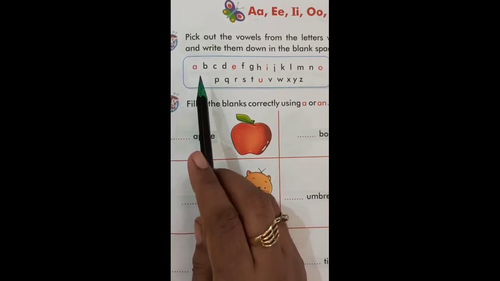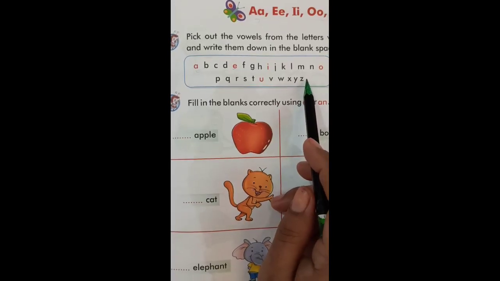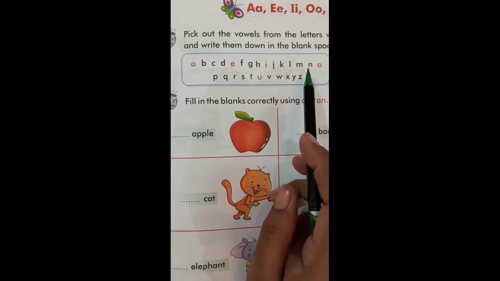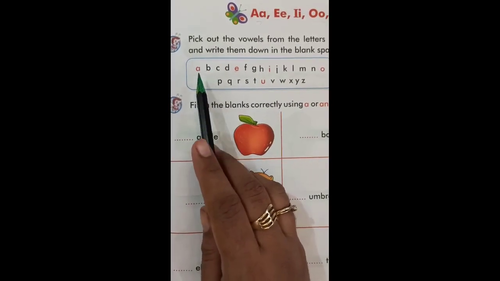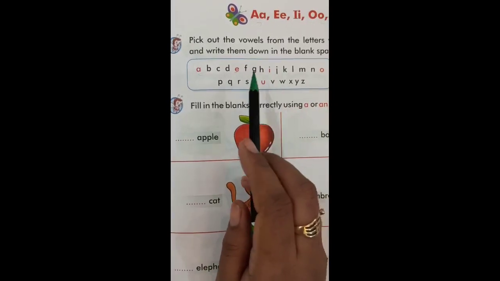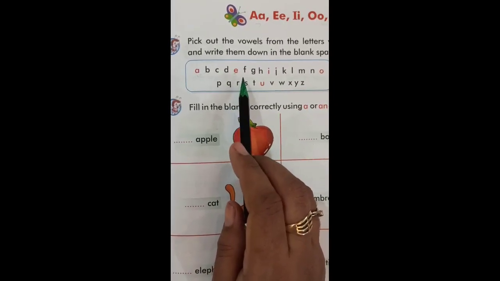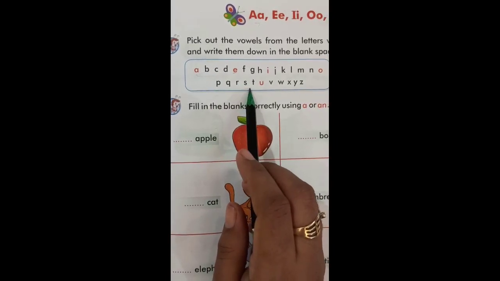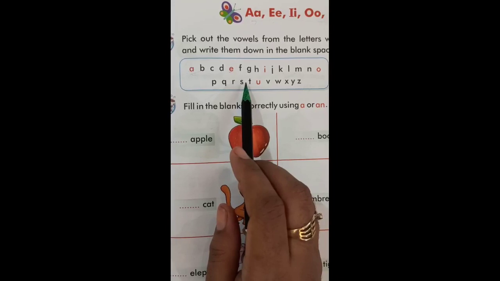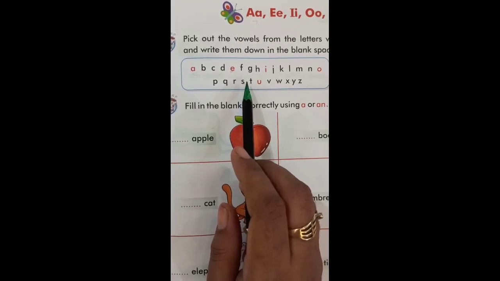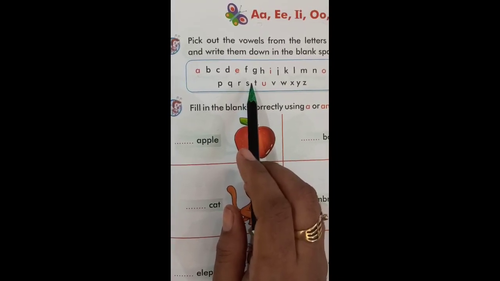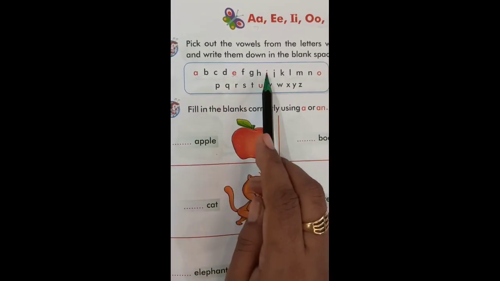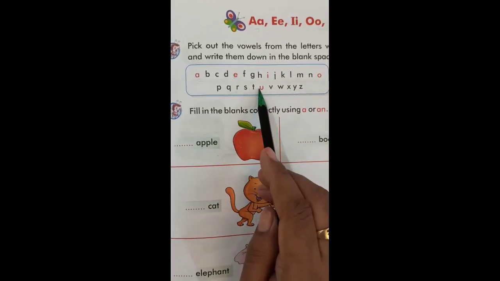So do you know why they are written in red color? Yes, because they are vowels. Vowels are written in red color and the rest of them are not vowels. What are they? They are consonants. And do you know how many vowels there are? Good. There are 5 vowels: A, E, I, O, U.